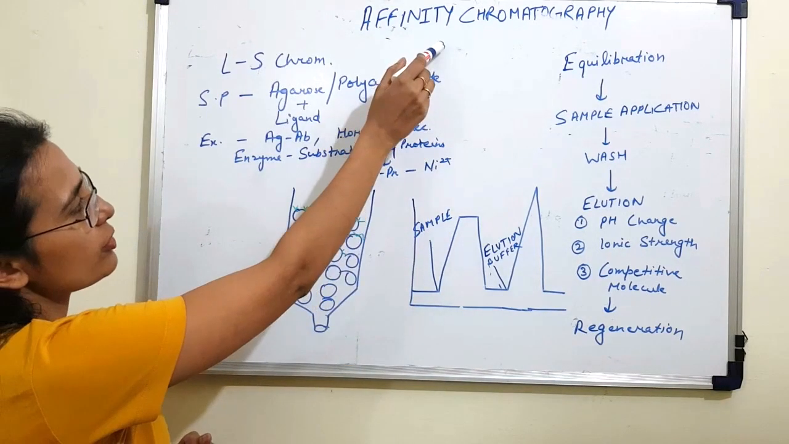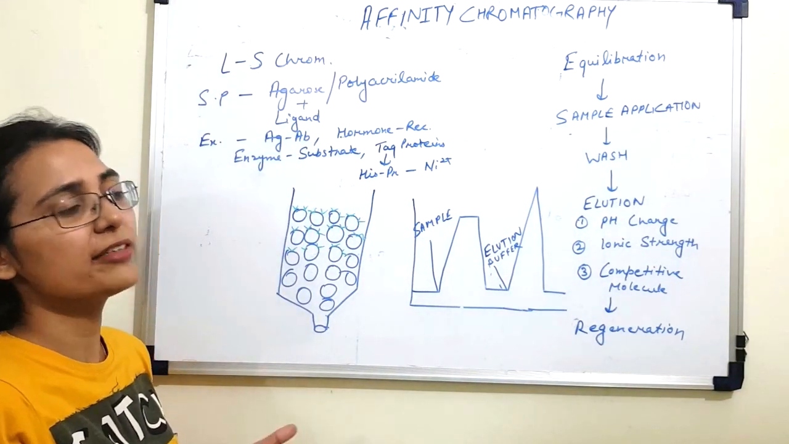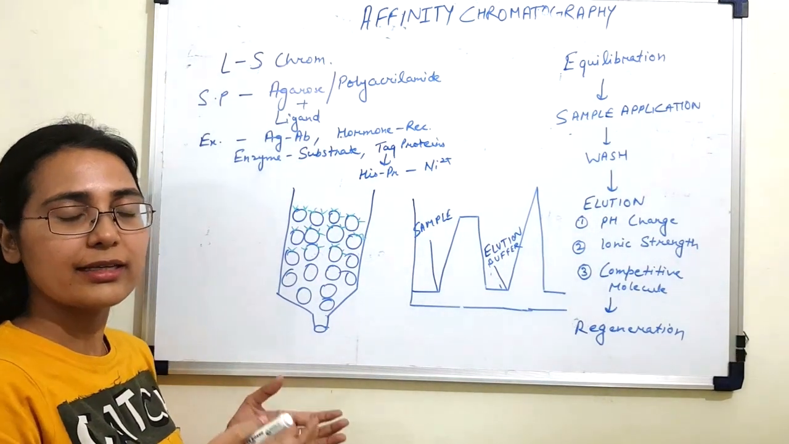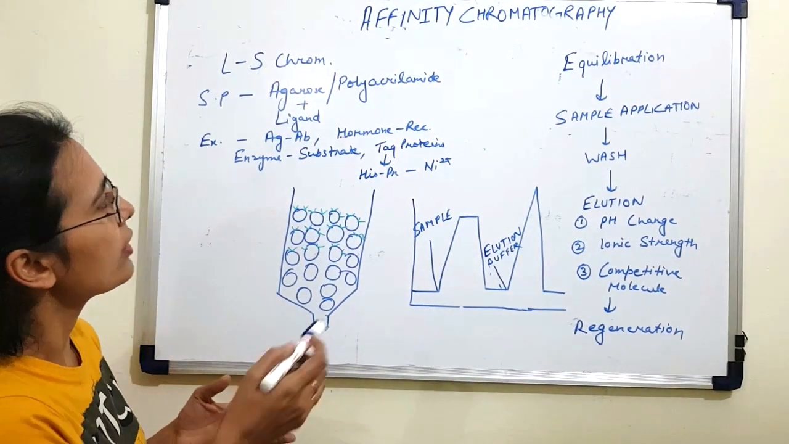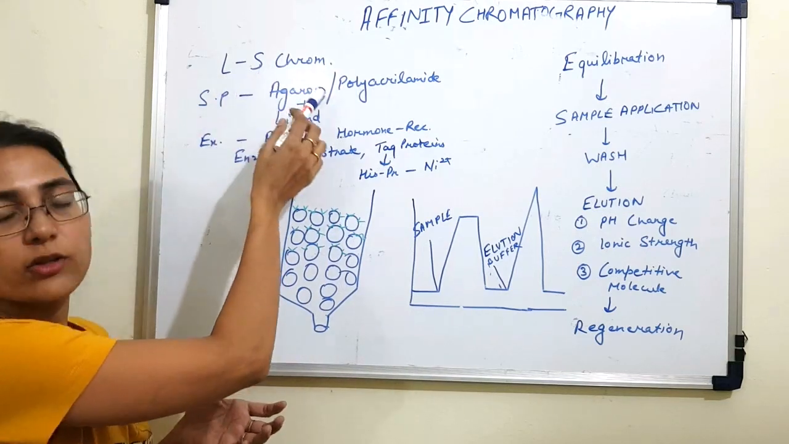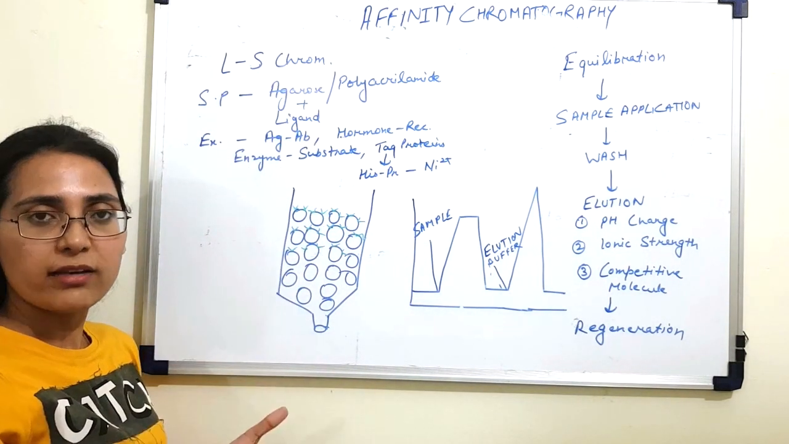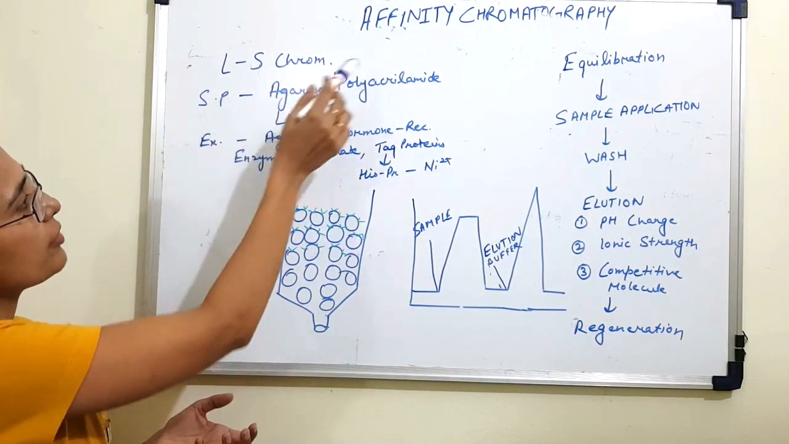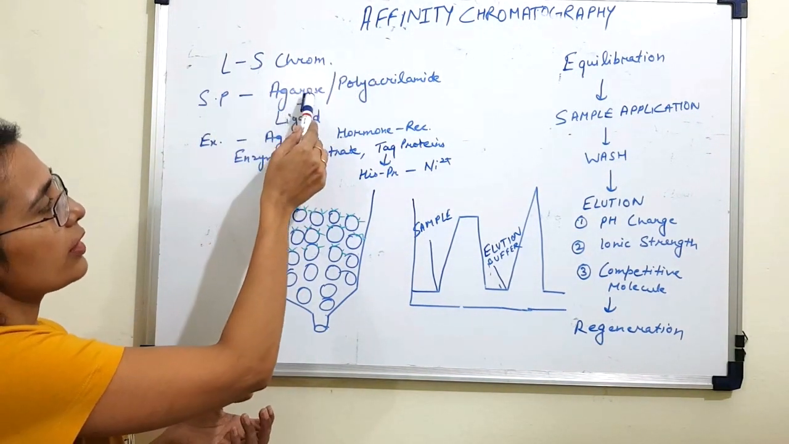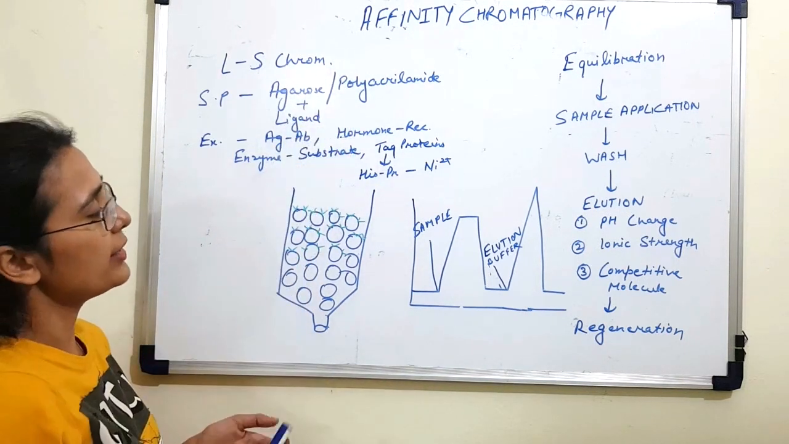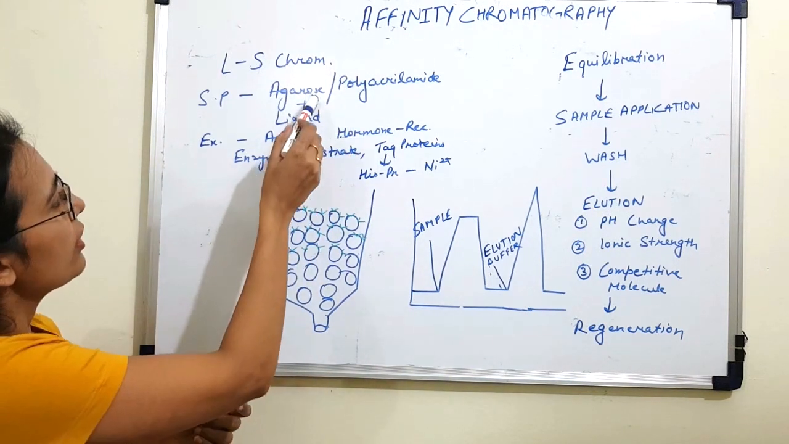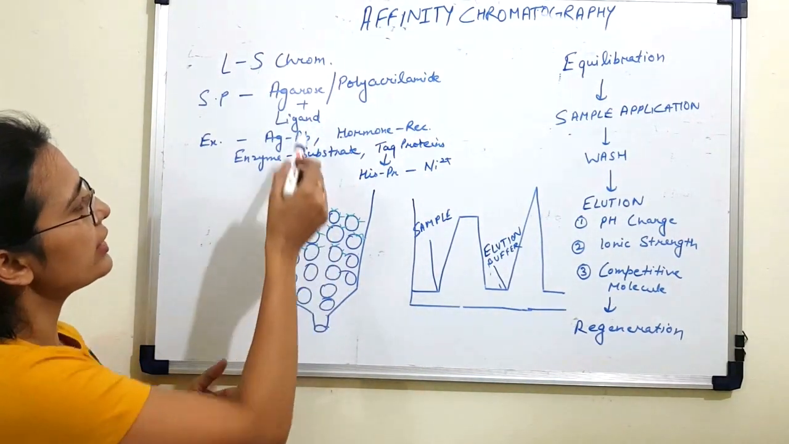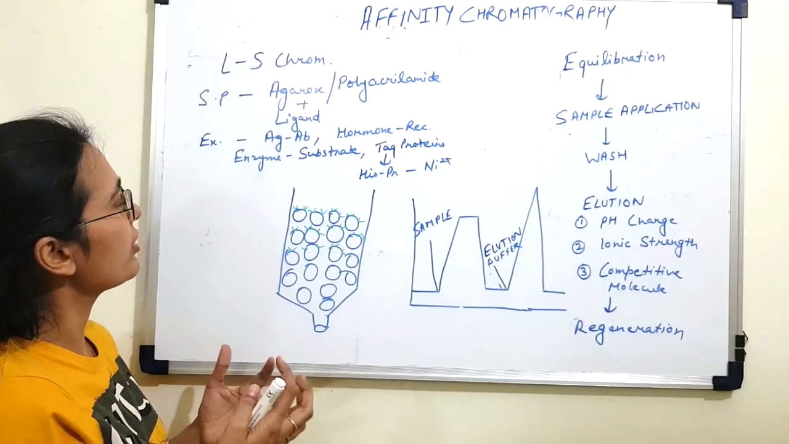Now, affinity chromatography is a type of chromatography which takes advantage of specific binding interactions between molecules, for example, a ligand and your protein of interest. Affinity chromatography is a liquid-solid chromatography, which means that the mobile phase is liquid and the stationary phase is solid. The stationary phase could be a matrix of agarose or polyacrylamide. These matrices are present in the form of beads to which your ligand is immobilized or covalently bound.